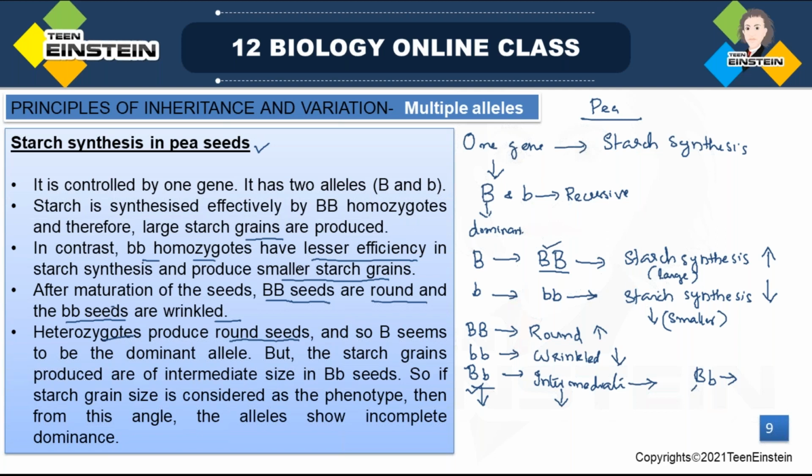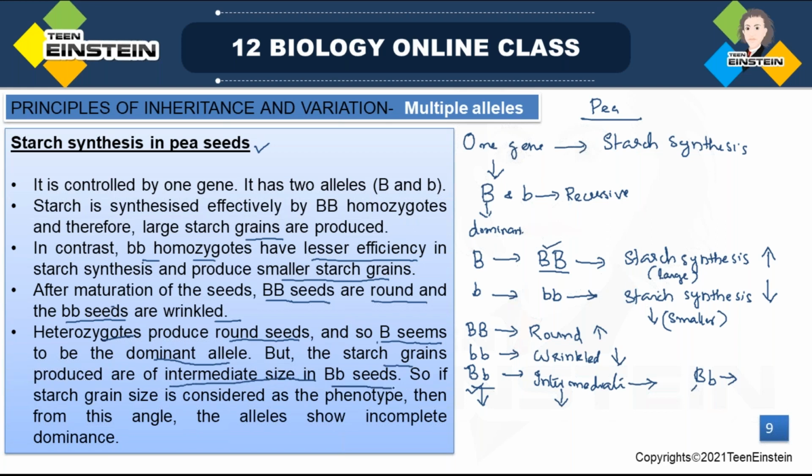Here, as capital B shows round seeds, the heterozygote also shows round seeds. So B seems to be the dominant allele. But in the case of starch grain, the heterozygous seeds produce an intermediate size.